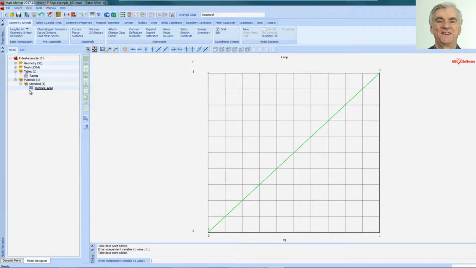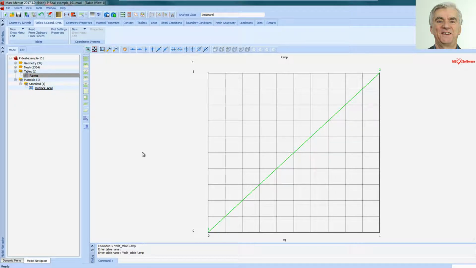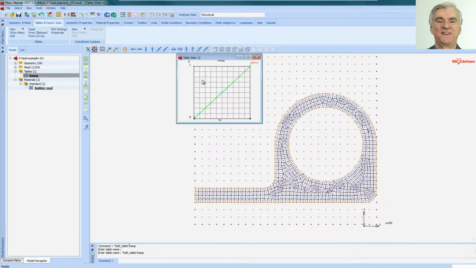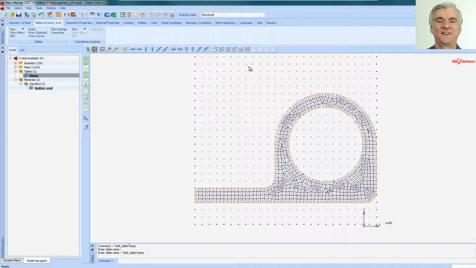Okay, click OK, and that's my table ramp created. To get back to the model view, we click on the red M up here and click on Restore, and we can close that table window now. We don't need it anymore.